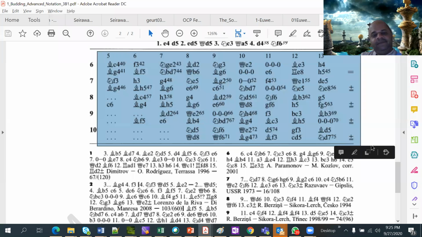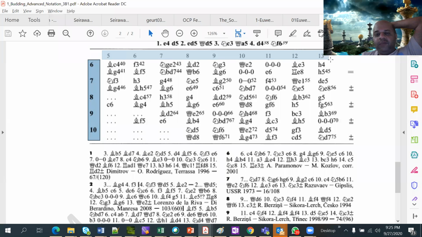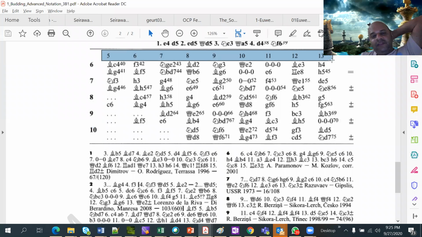You should remember only one thing. All these row names are for lines and column names are for moves. That is the most important thing to remember. Once you remember this, then you will be able to deduce everything else. But if you get confused about which are the moves, then you will get confused.